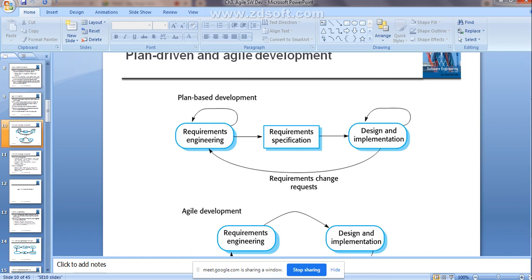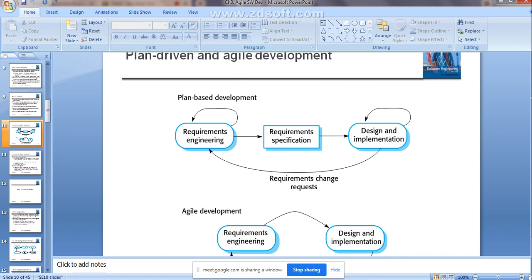Right? Just go through the diagrams here. Requirement engineering, as you already know, the requirement engineering process is nothing but the software specification itself, right? So after requirement engineering, you are going to specify the requirement specification, and then design and implementation. Three phases they have taken.